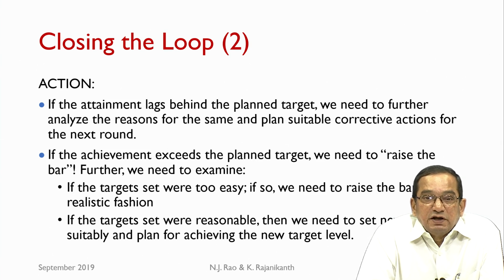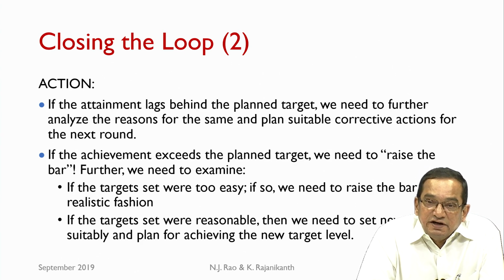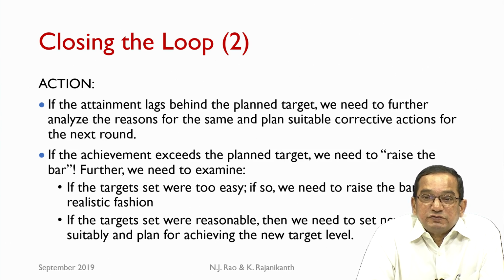When we set a particular attainment target and we actually implement the course or the program and we measure the actual attainment as against the planned target, we may be lagging behind the set target or we may have achieved the set target. We will see the details of this in later units. For example, for course outcomes, we specify certain levels which we hope to achieve at the end of the course.